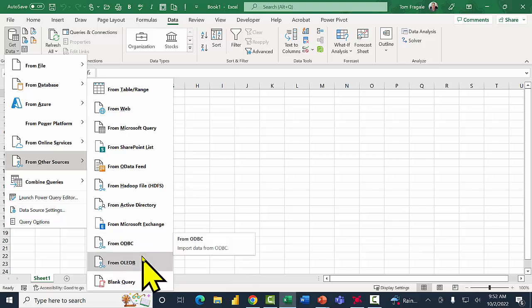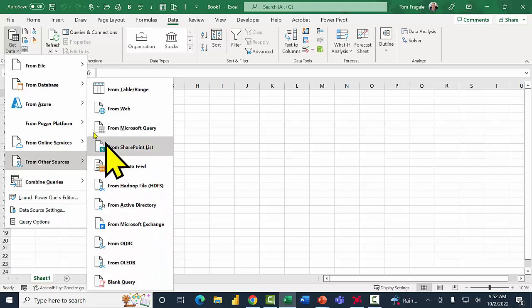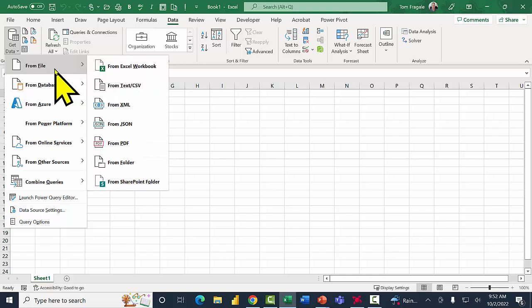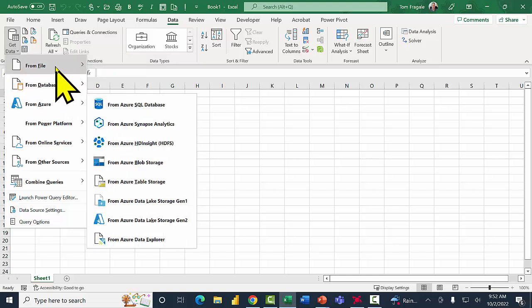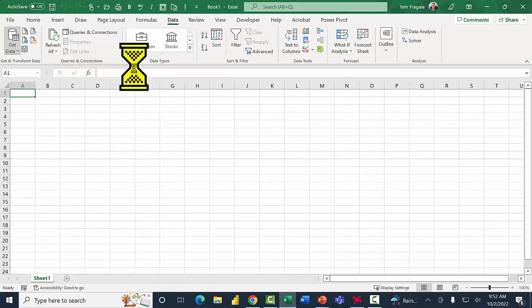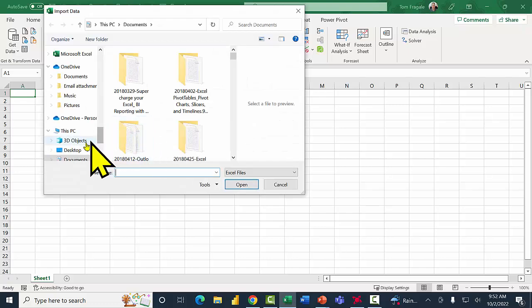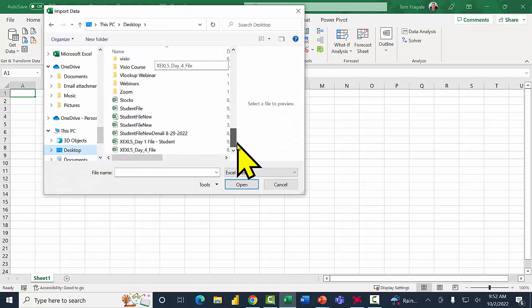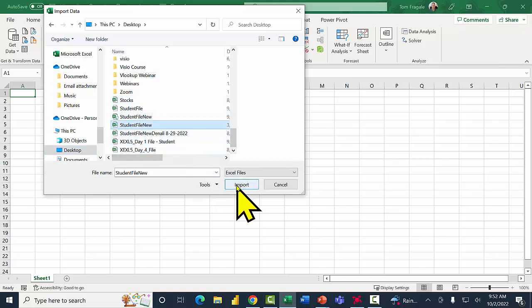Each one of these is going to make a formatted table in Excel. So let's start by pulling in data from a different Excel file. By the way, the Excel file that I'm using should be included with the course. So I'll pick From File, and I'll pick From Excel Workbook. I'm going to point to the Excel file that I included with this course. And here it is. It's called Student File New. And I'll pick Import.